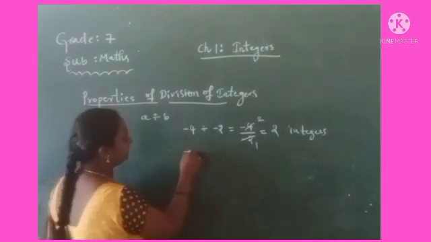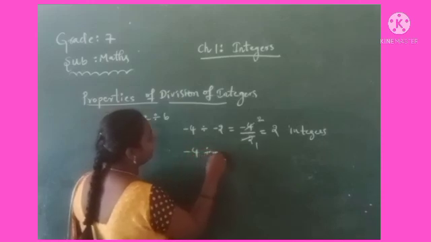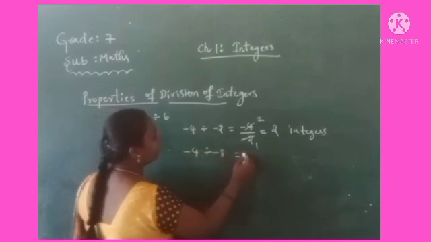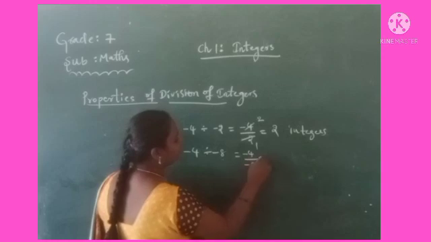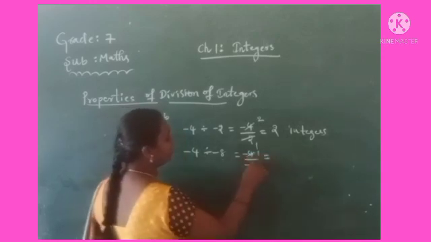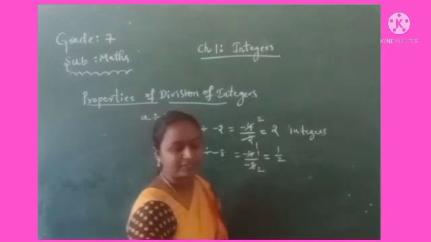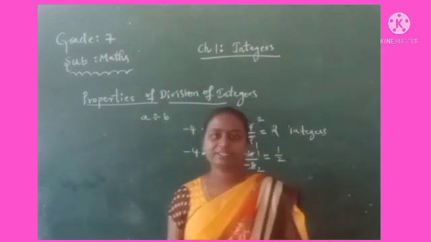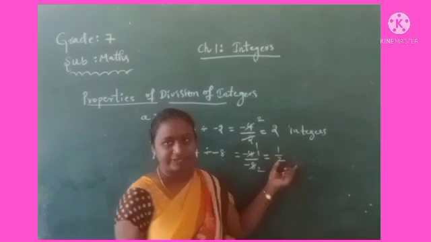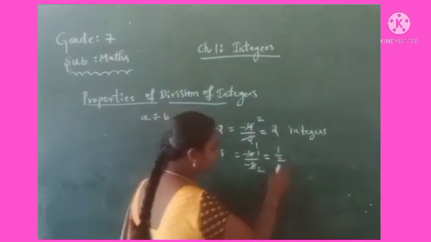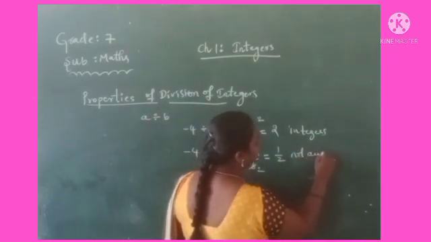Not only that, check here minus 4 divided by minus 8. Similarly, we can write it in the form of a fraction. Now simplify: 4 ones are 4, 4 twos are 8, that is 1 by 2. In integers we have positive integers or negative integers, but not this fraction type. So that means it is not an integer.